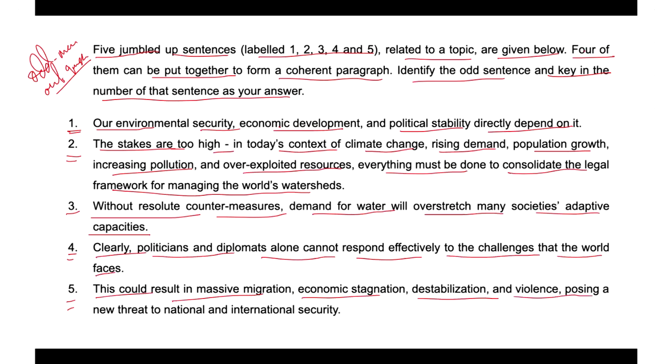Now, if you look into each of the sentences given here, the passage focuses on the issue of what? Climate change and its impacts.